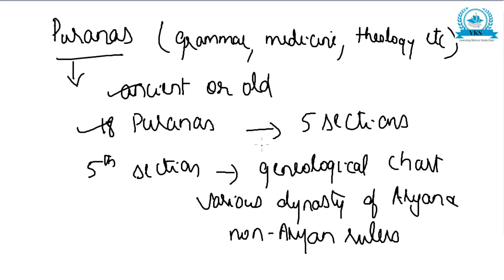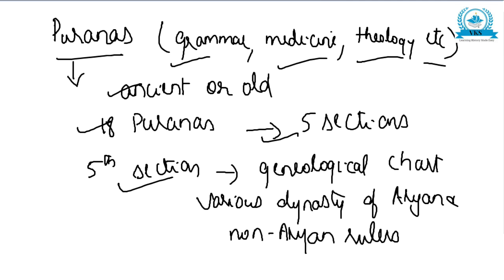They are divided into 5 sections, and the 5th section deals with genealogical charts of various dynasties of Aryan and non-Aryan rulers, and it consists of different topics like grammar, medicine, theology, etc. Now, other than these Puranas, the epics like Ramayana, Mahabharata can also be included in the religious literary source. So all these are the points regarding the literary source.